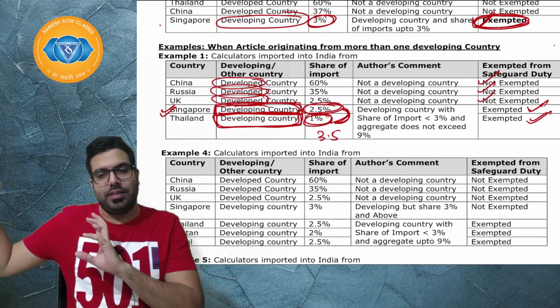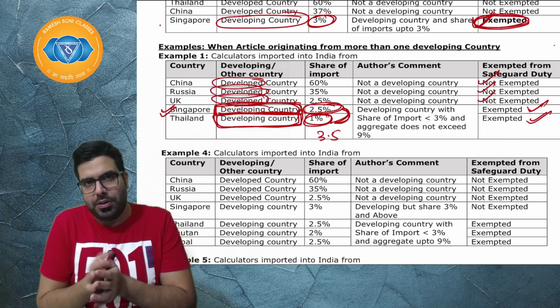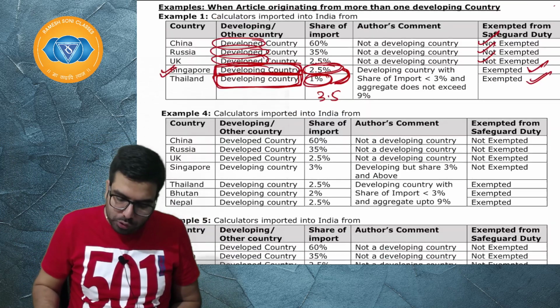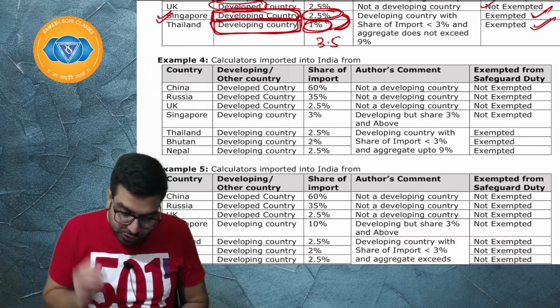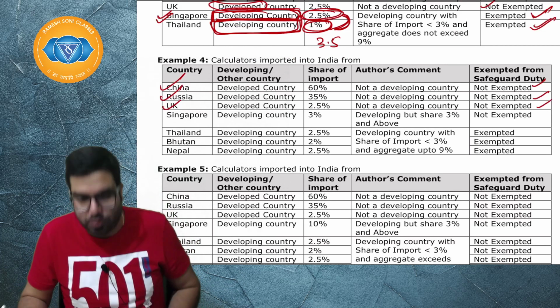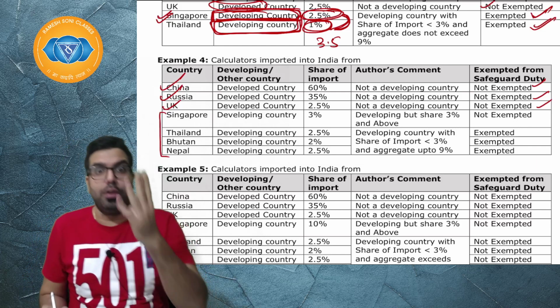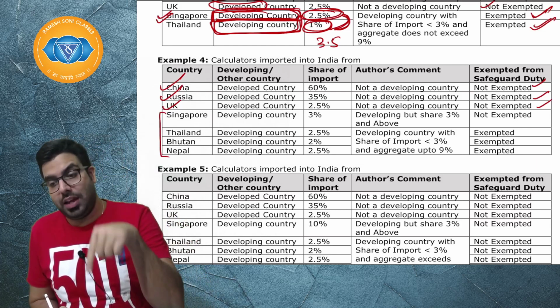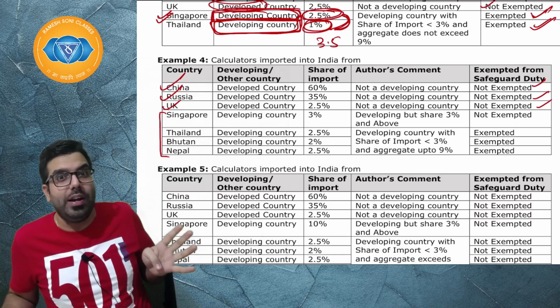So, if the article is coming from Singapore, one person has imported, and from Thailand another person has imported, both will not be levied with safeguard duty. I'll give you one more example here. First of all, developed country, developed country, developed country. Forget it. Not exempt, not exempt, not exempt. Now developing countries, more than one. Say goods are coming from 4 developing countries. The same article, calculator, is coming from 4 developing countries. Will it be exempt when it is coming from 4 countries?